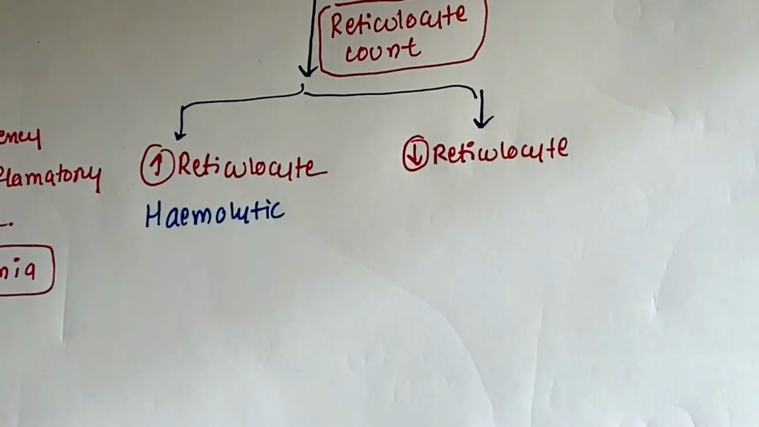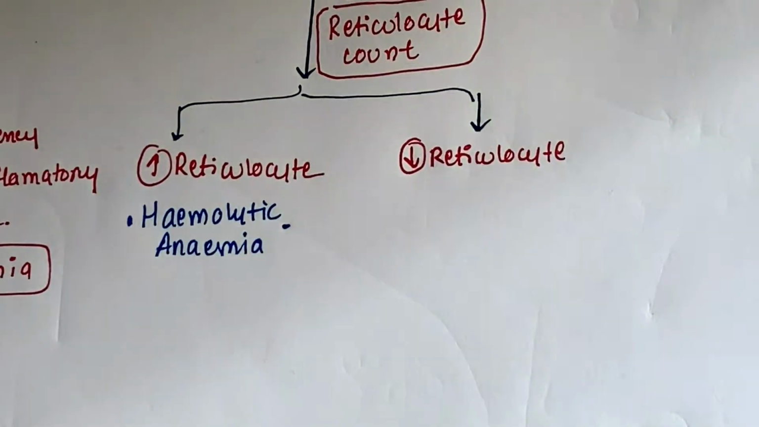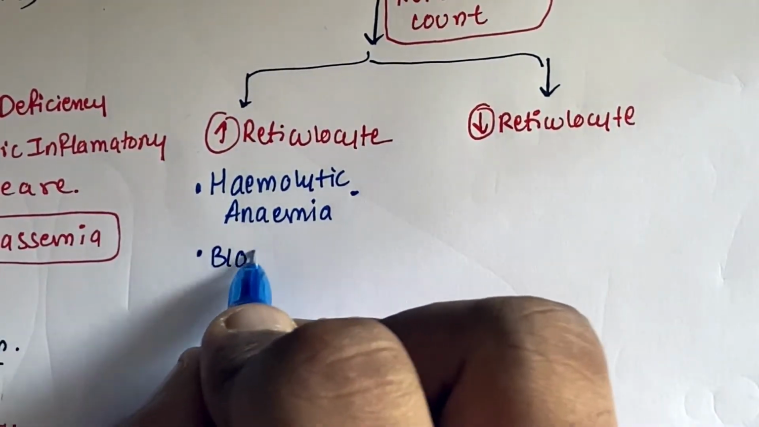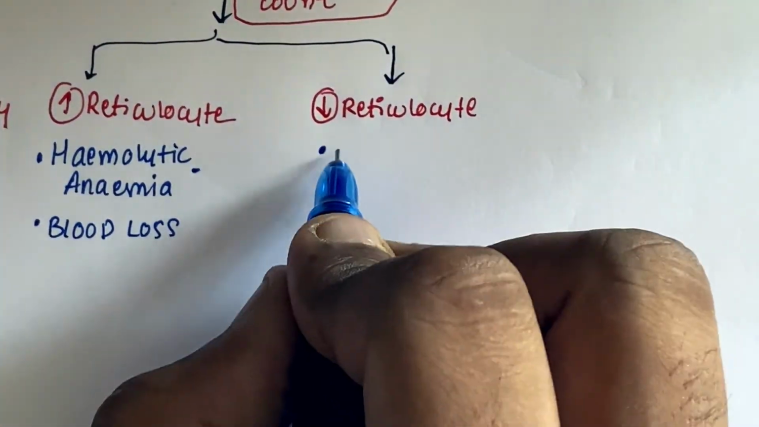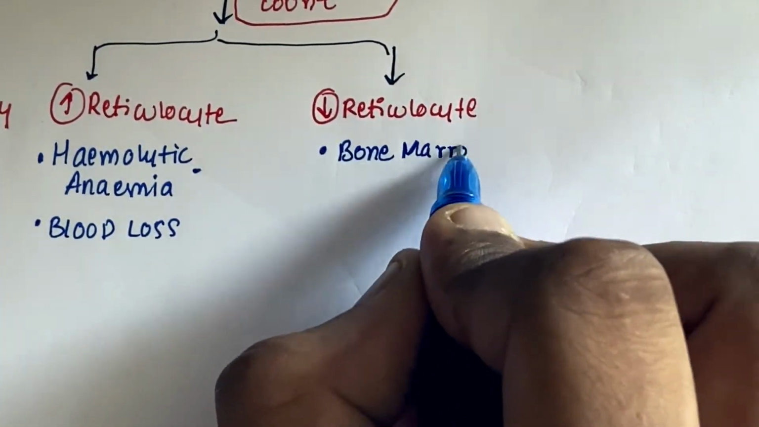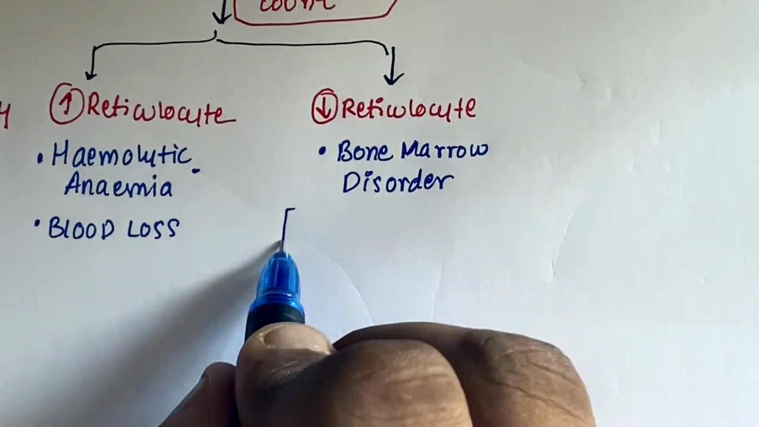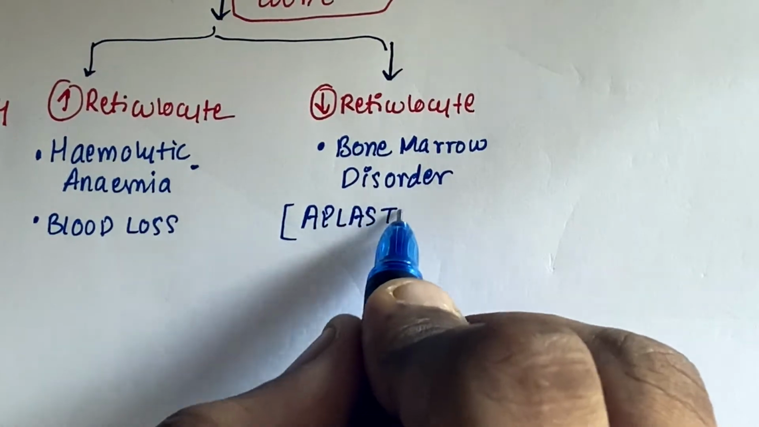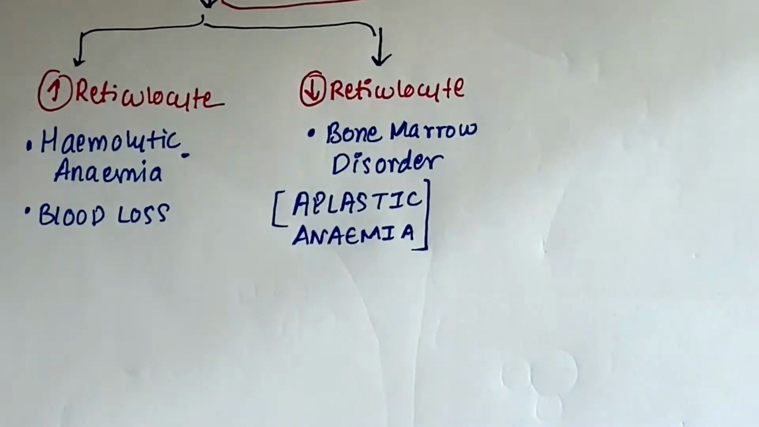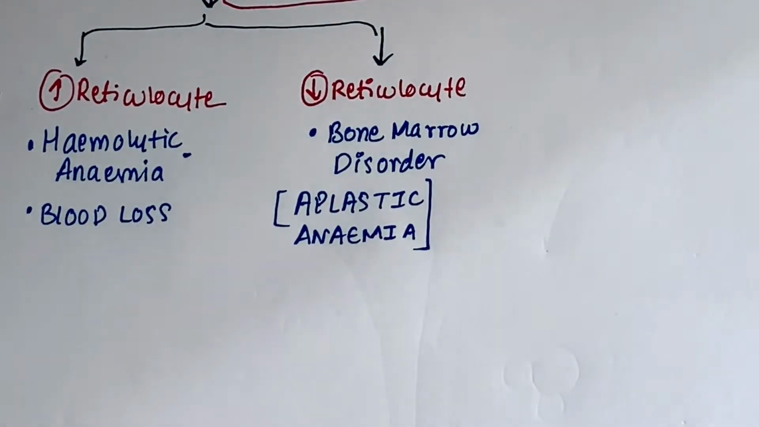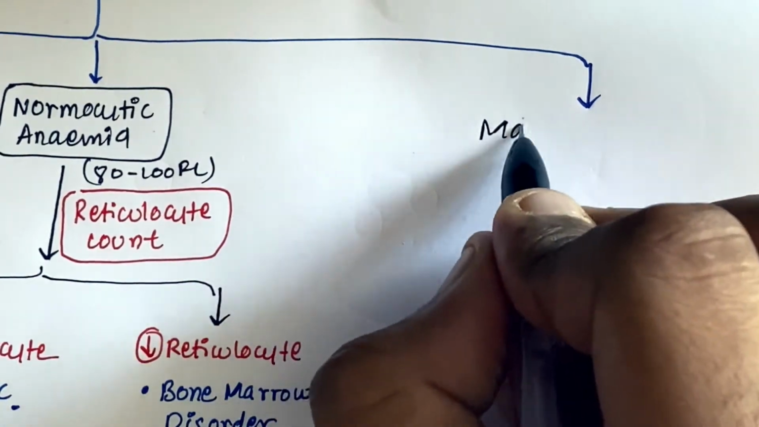Hemolytic anemia, which again involves blood loss, has an increased reticulocyte count. With the lowest reticulocyte count, it is definitely bone marrow diseases or disorders. One of them is aplastic anemia, which affects the production of RBCs and reticulocytes in the bone marrow. There is a gene which triggers the production of RBCs.